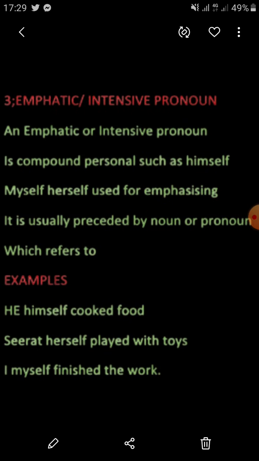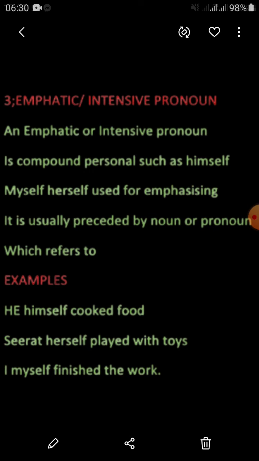Whenever we discuss the reflexive pronoun, we should not forget the importance of the emphatic pronoun as well, because these are the same as reflexive pronouns, but with a bit of difference. So first of all, we discuss the emphatic and intensive pronoun. Emphatic or intensive, according to the name, are used for emphasizing, stressing upon something. When something is very important to do, we use this.